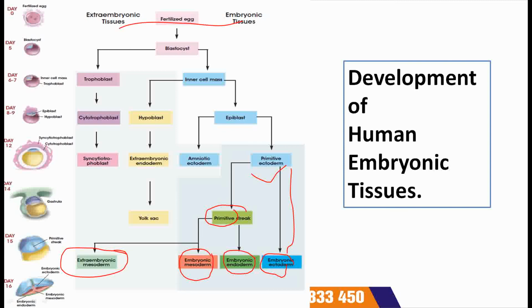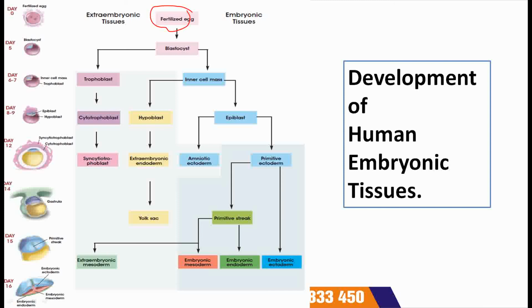All these tissues, you can see how they are formed from the single fertilized egg. The zygote is a cell that is capable of giving rise to the whole body. All the tissues, all the cells can be formed from this single zygote.